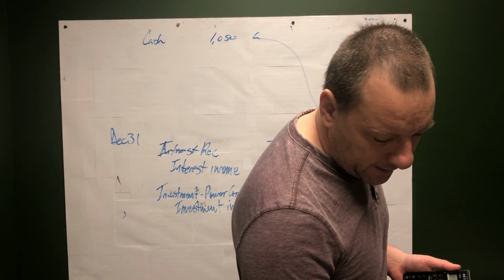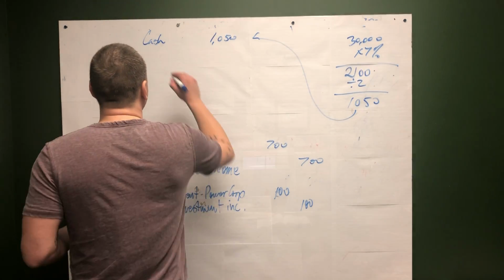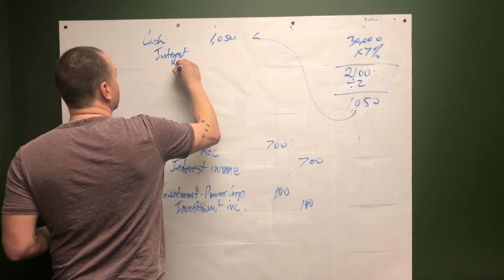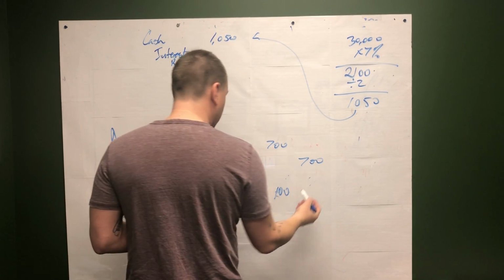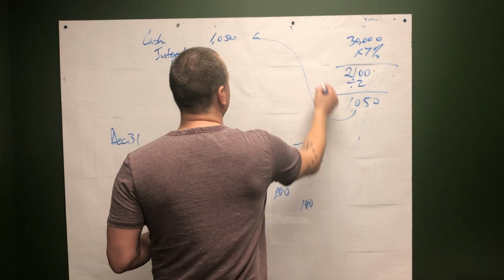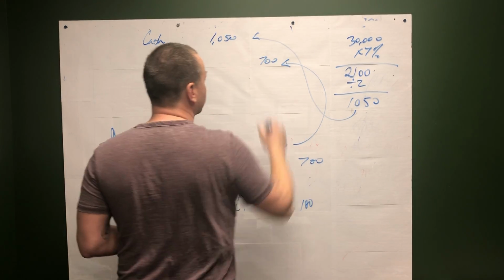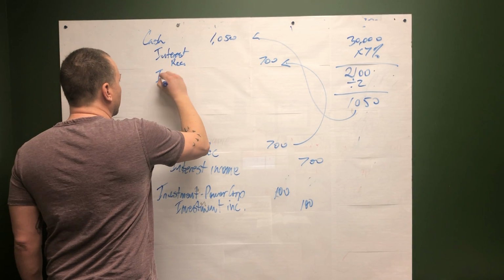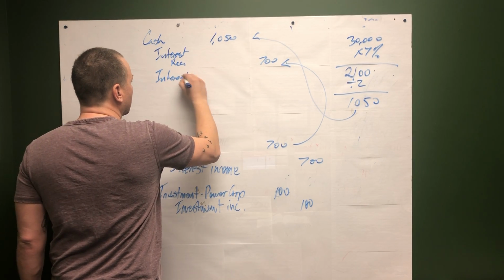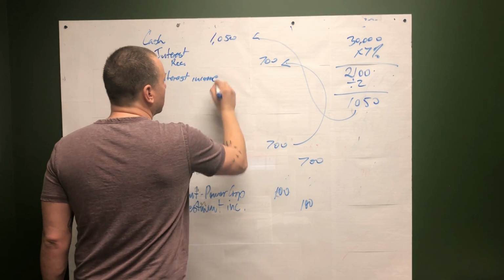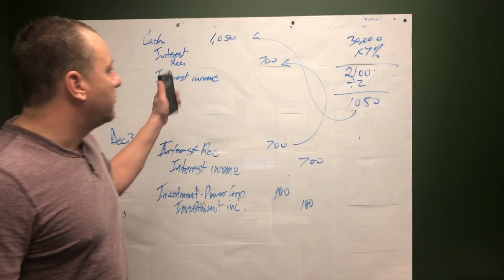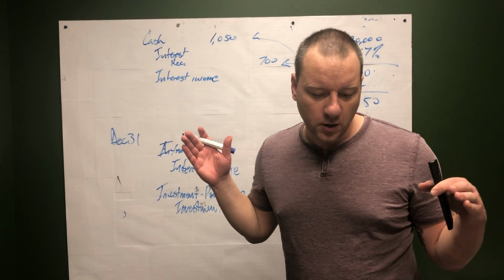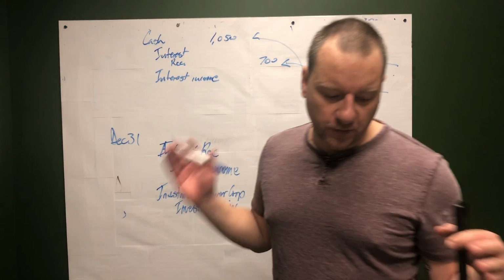Well, we're going to credit interest receivable from here, because we're not going to have the receivable anymore since we're getting paid. And the remaining interest income will be 1,050 minus 700, which was the interest earned from September 1st to December 31st.